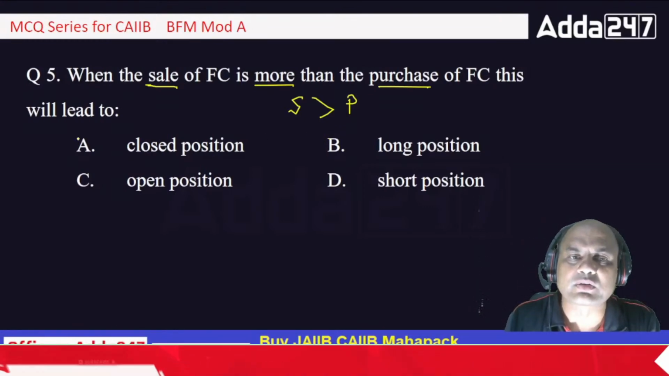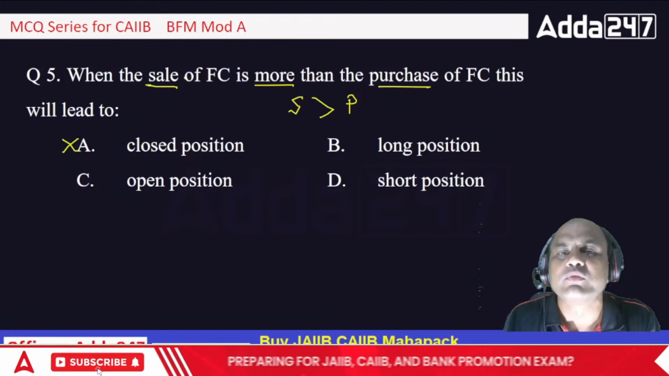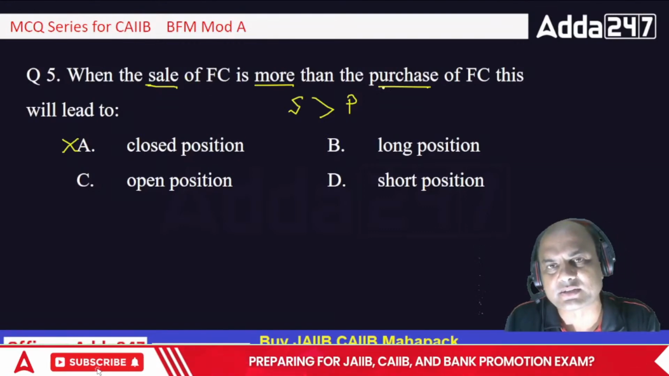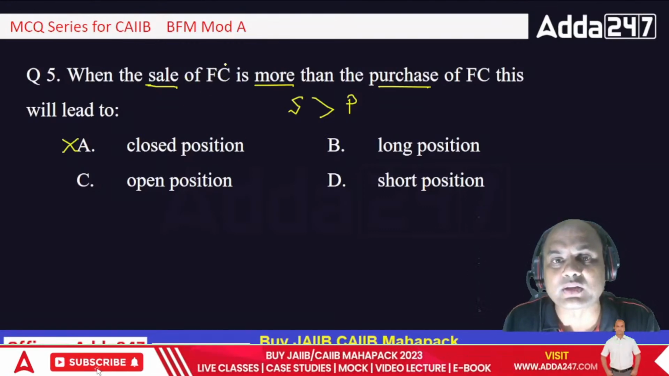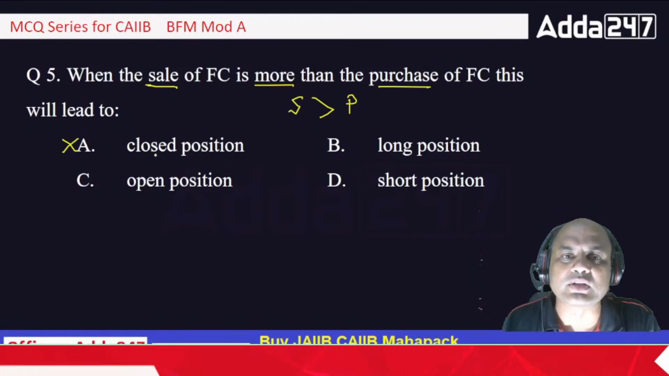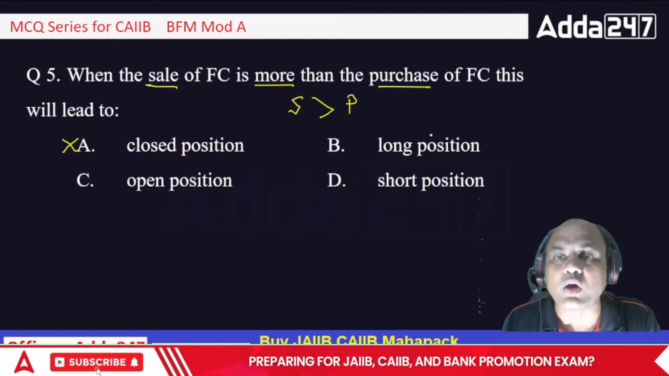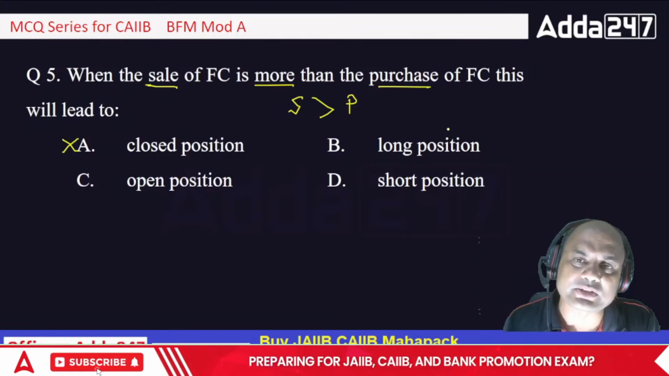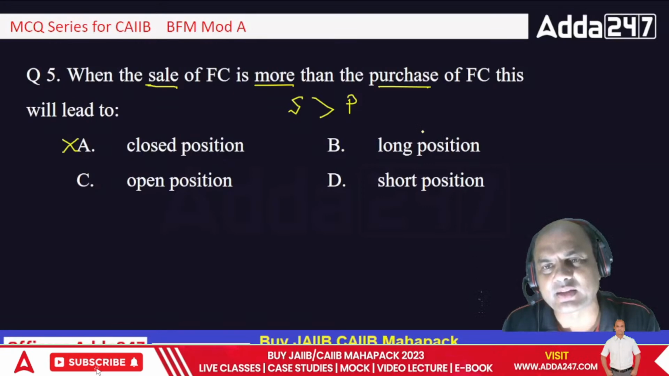Closed position is wrong. Closed means what? Nothing is opening. Whenever sale equals purchase, remember, I have sold $100, I have purchased $100. So it is equated, and this is known as a closed position. Long means what? Okay, I'll come to this long later. But okay, let me explain it now only.